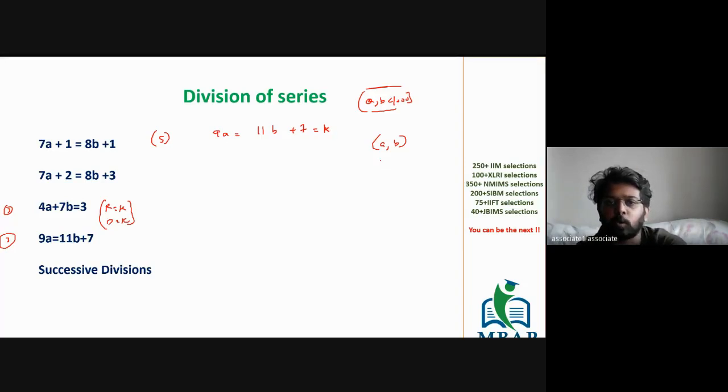Can I say when a is equal to 2 and b is equal to 1, you will get the value as 18? Perfect. It's 9 into 2 and 11 into 1 plus 7.